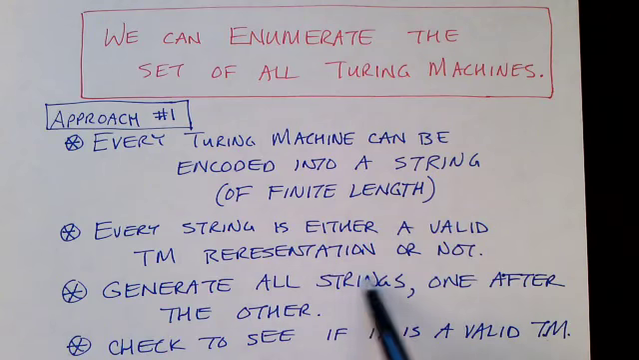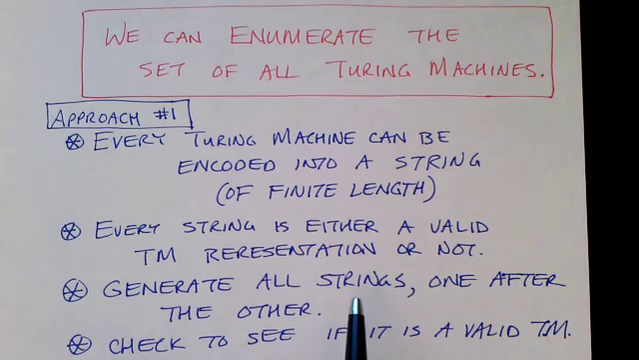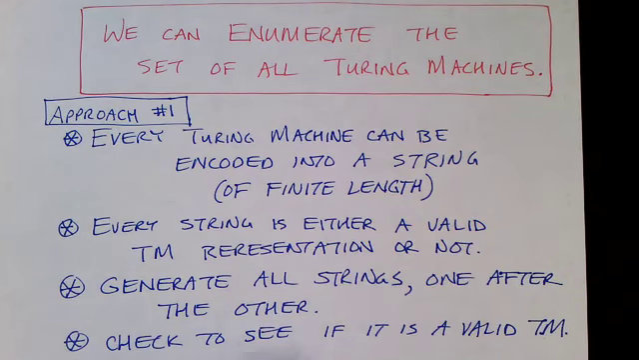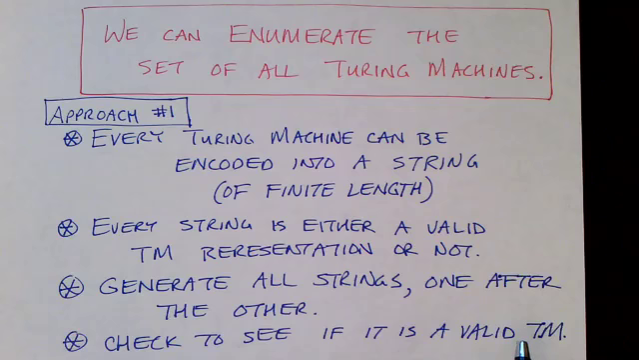And we can generate all those strings one after the other. There are countably infinitely many of these strings, but we can enumerate all the strings of finite length of ones and zeros, one after the other. And then for each one of them, we can check to see whether it represents a valid Turing machine or whether it's just an incomprehensible piece of garbage. And in that way, we will list every single Turing machine eventually.